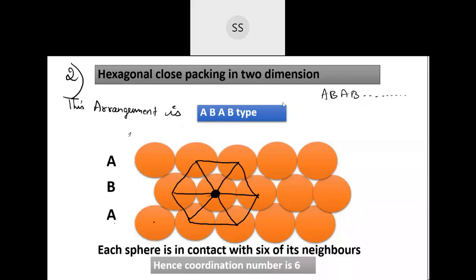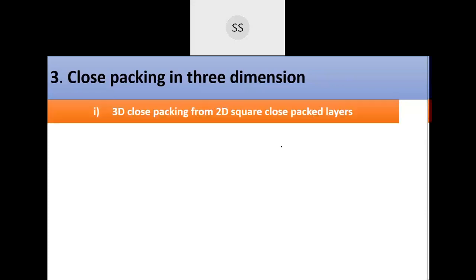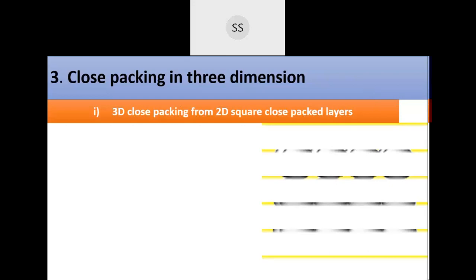Yes, let's go for the next close packing. That is close packing in 3-dimension. Here again we have different ways of packing them. The first way is where you get the three-dimensional arrangement by taking the 2D square close packing.